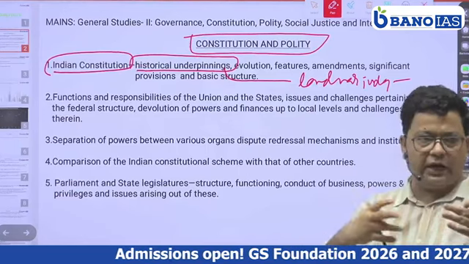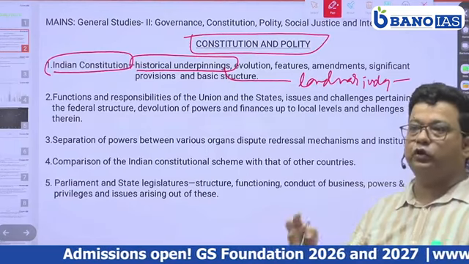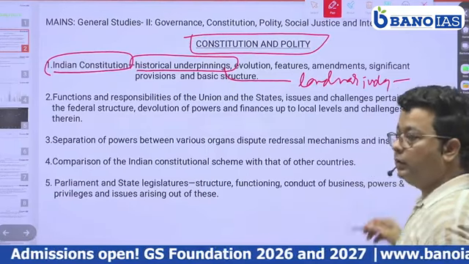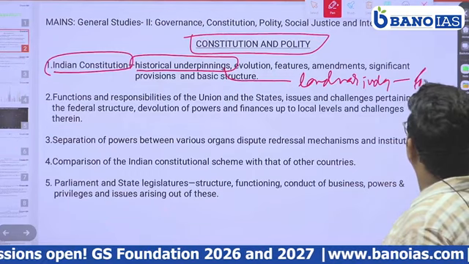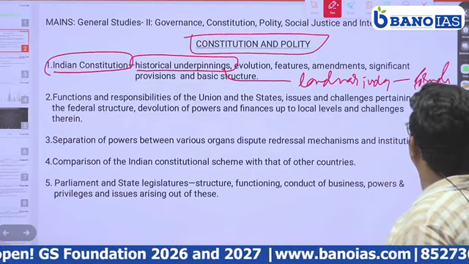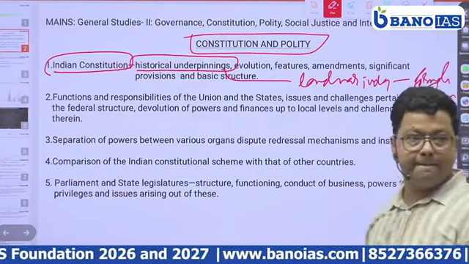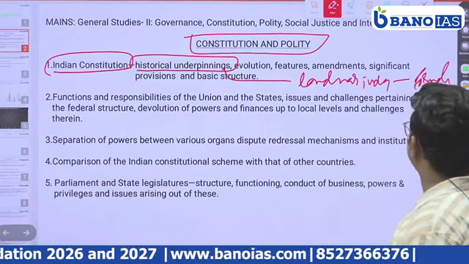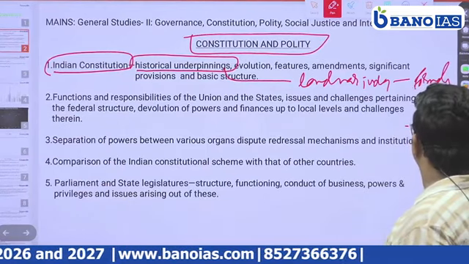We should make the class two-way. You should also speak. You should also say: formation of the constitution. Okay. Various amendments. Okay.